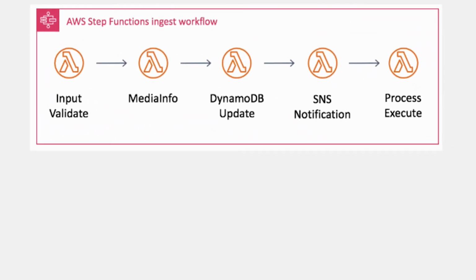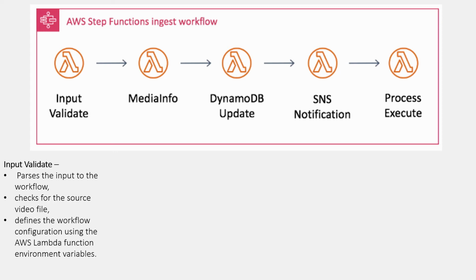First thing we are going to do is validate the input. So, we've had an object going to S3. First, we are going to check that we have access to it, and next, whether the upload was successful. So in input validate, we will pass the input to the workflow, check for the source video file, and define the workflow configuration using the AWS Lambda function environment variables.